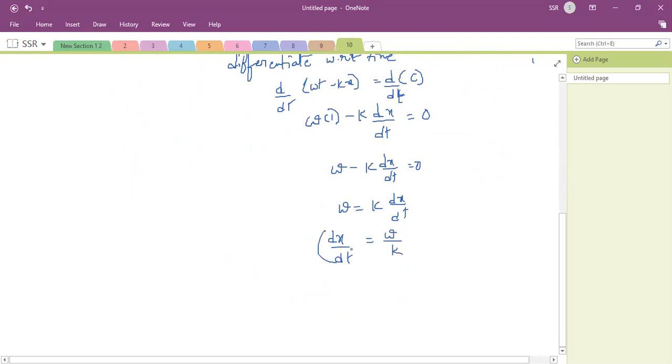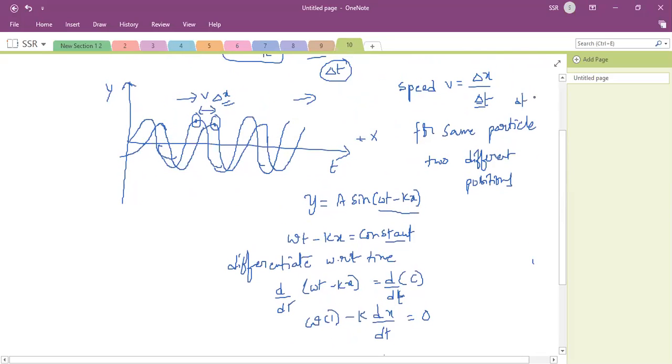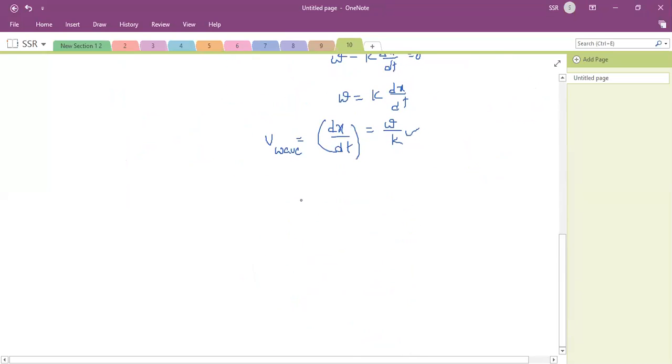What is dx by dt? The rate of change of displacement of the wave. That is v wave, equal to dx by dt. Actually, I defined delta x by delta t, then for a small time, delta t tends to 0, this delta x by delta t becomes dx by dt. Then dx by dt is equal to omega by k. Are you clear this? So it is proved that the velocity of the wave is equal to omega by k. This is the proof I said yesterday, I would prove tomorrow.